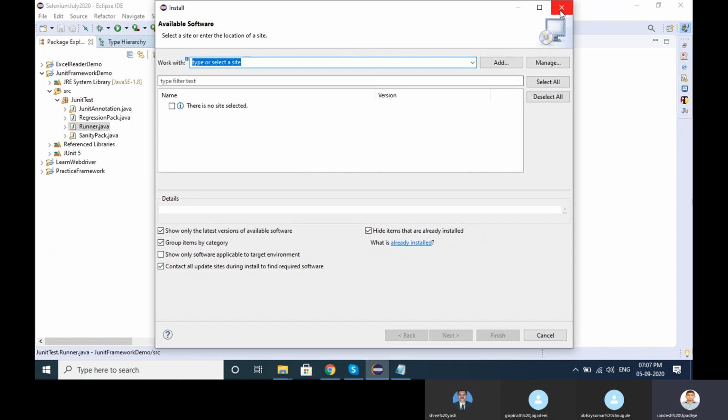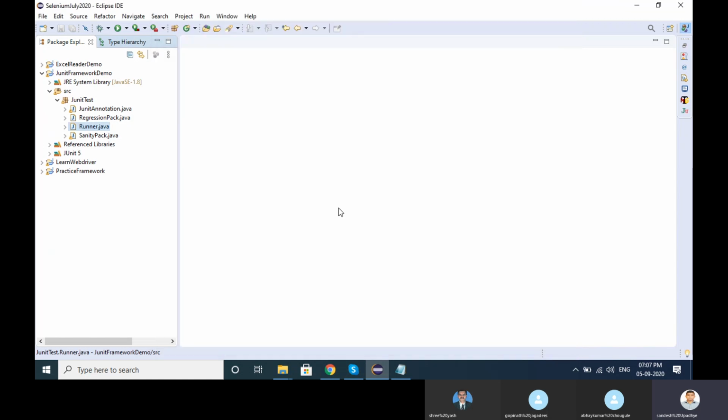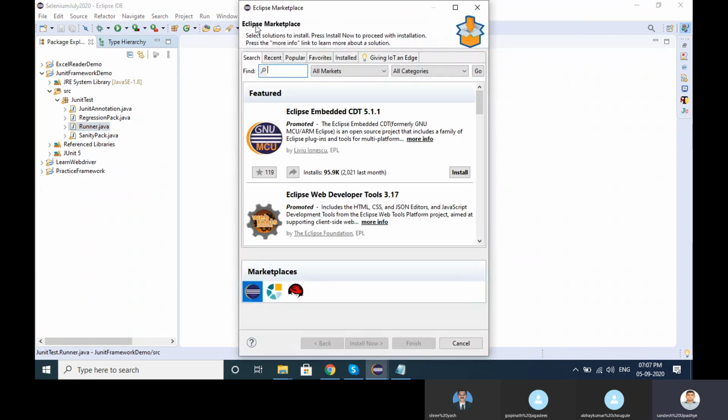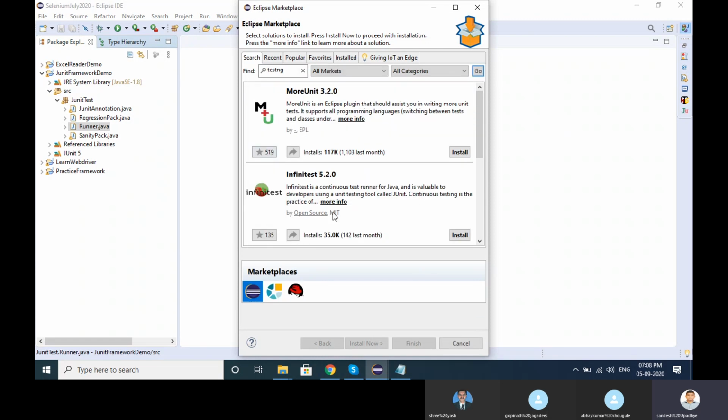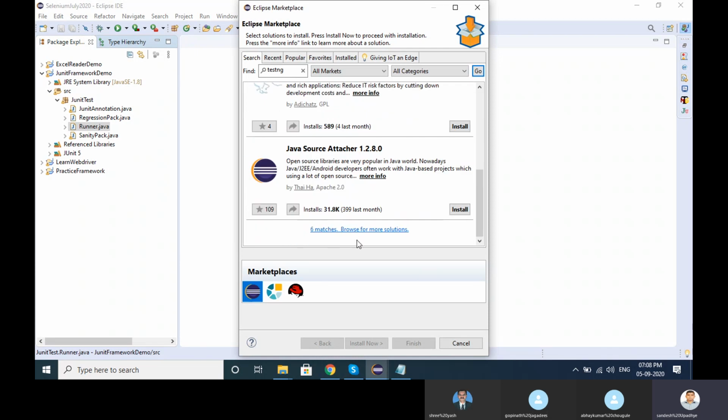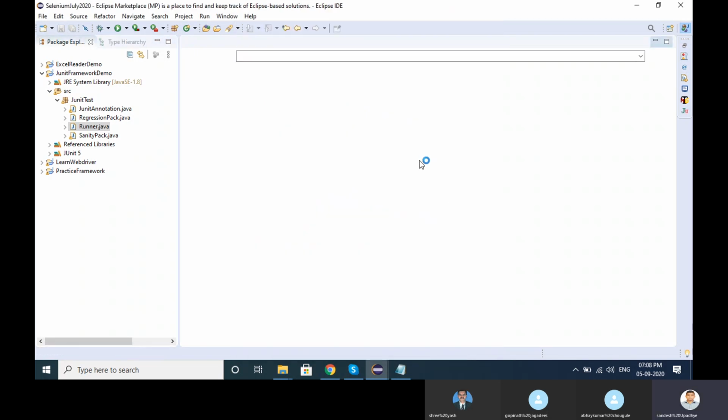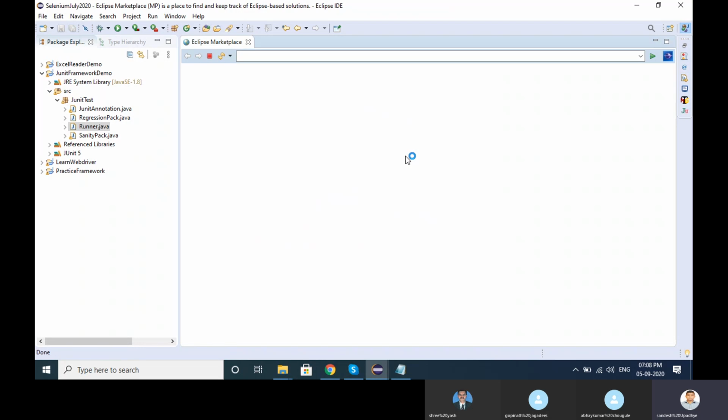And previous to that, everyone is having a different version, right? So one simple way: go to help, click on Eclipse Marketplace, and the Eclipse Marketplace window will open. Type here TestNG. It depends upon your Eclipse; sometimes TestNG comes up here. Okay, look here, TestNG, 6 more matches, right? Click here. So you will be able to find TestNG here in Eclipse Marketplace. Look here, it's processing.